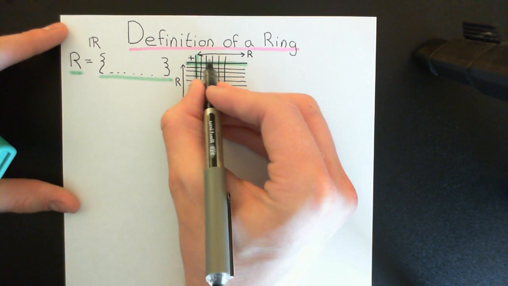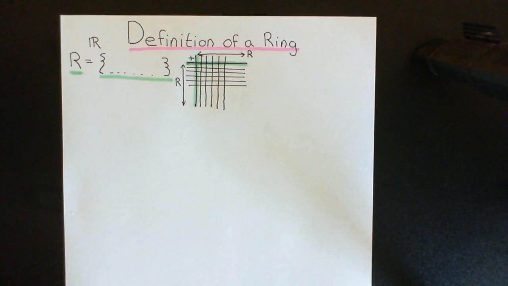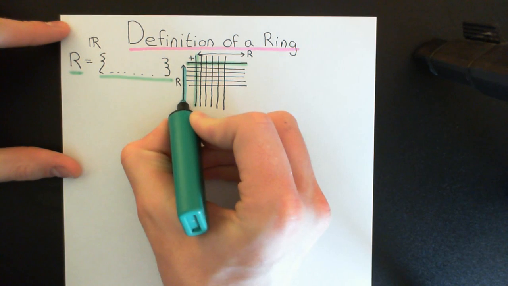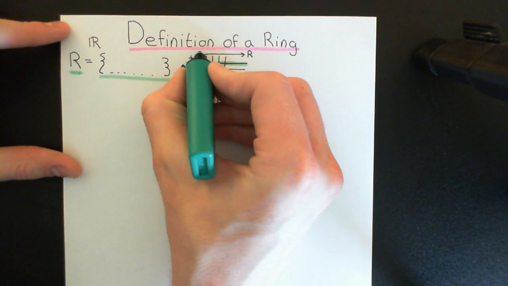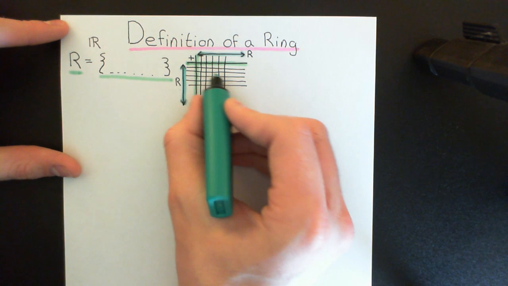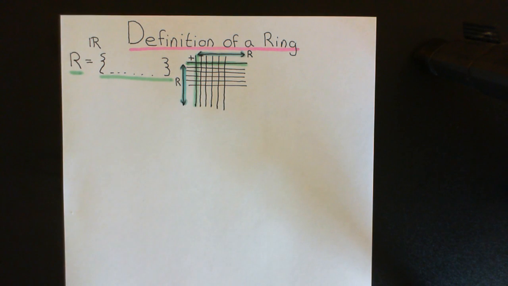So in the slots for the titles of the columns, we'll put every single element of the ring. Okay, so we've given every element of the ring a row and every element of the ring a column, and now what we're going to do is go and fill in what all of these entries in this great big table are actually going to be equal to, and this will define what any combination of elements added together in the ring is going to be equal to.